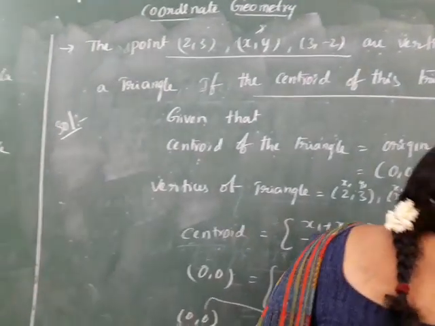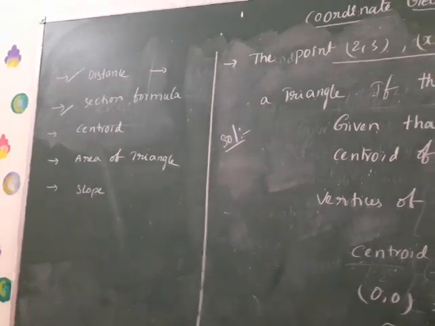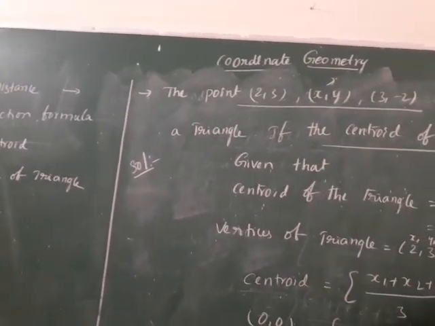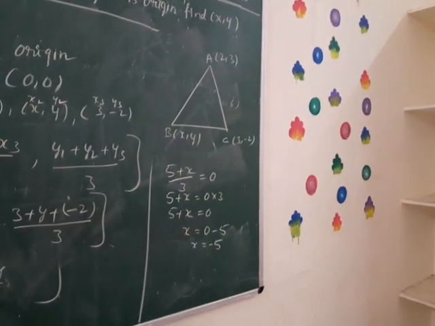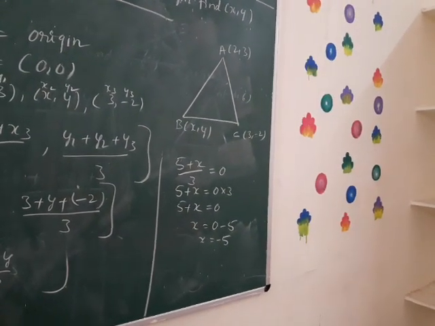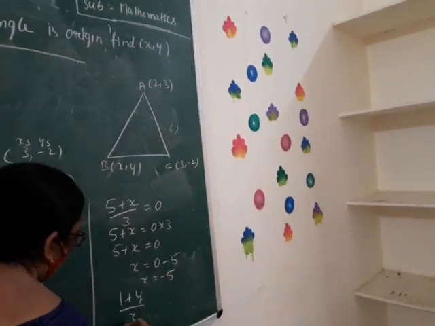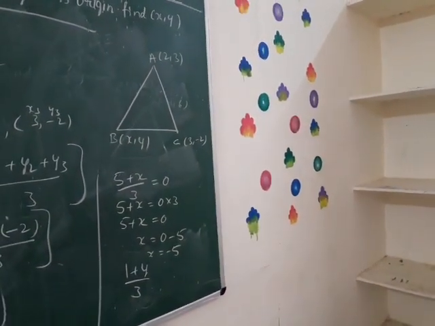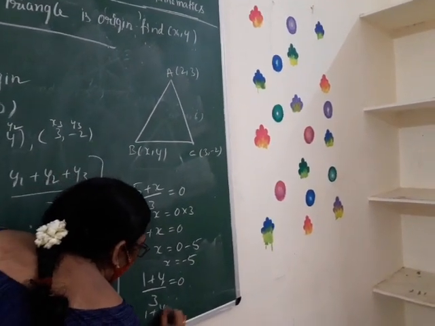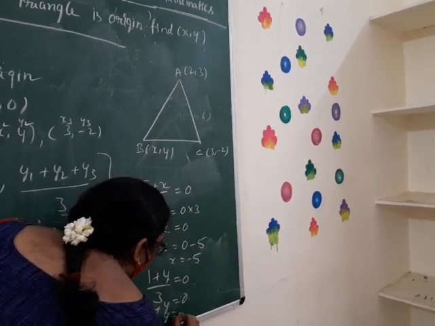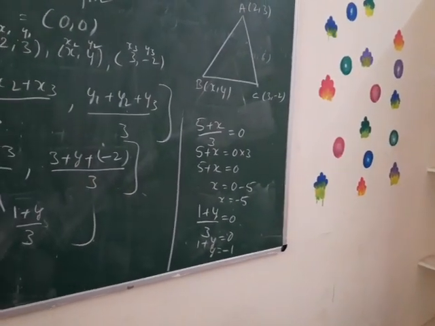Now we move this 5 to the RHS. What happened? 0 minus 5. The value of x is -5. In the same way, we equate the y ordinates also. So 1 plus y by 3 equals 0. 1 plus y equals 0. y equals -1.